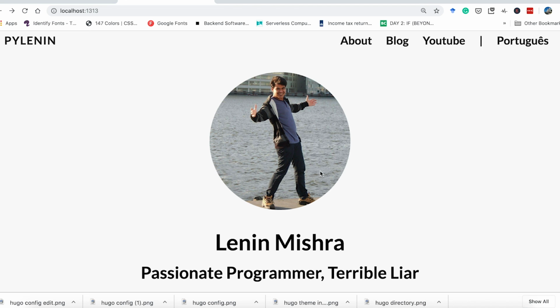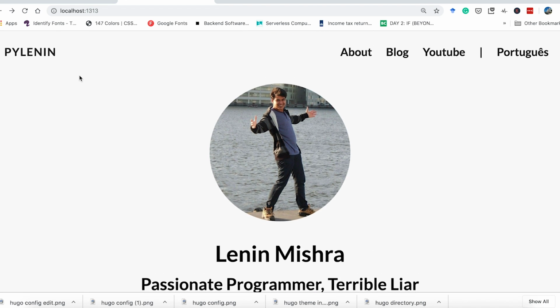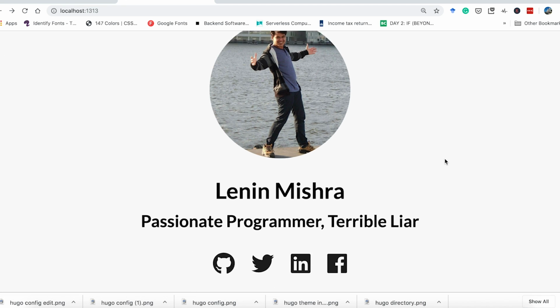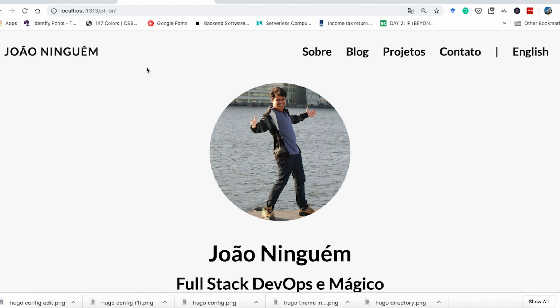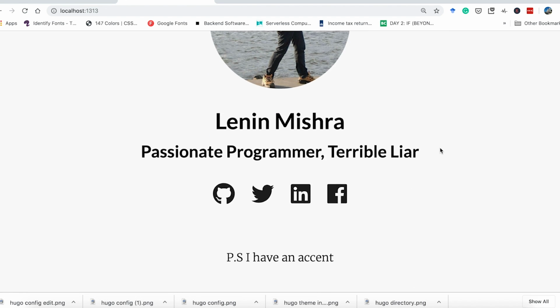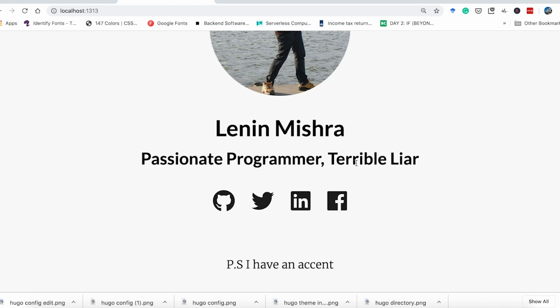Let's look at the home page. These are the changes we have made. So basically pylenin, about, blog, YouTube. There is something called Portuguese. So translations, I think, if I press it, then all of these changes, it doesn't make any sense. But anyway, passionate programmer, terrible liar. These are my social media profiles.